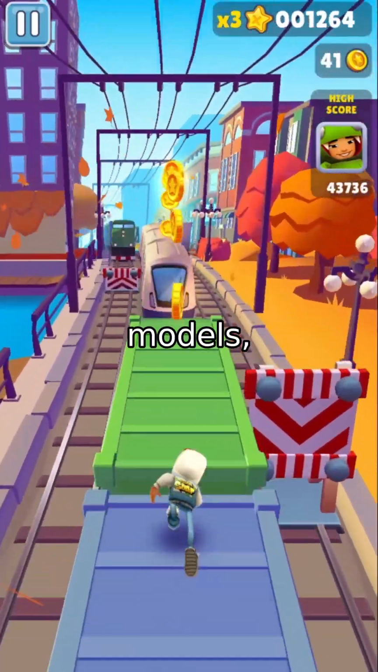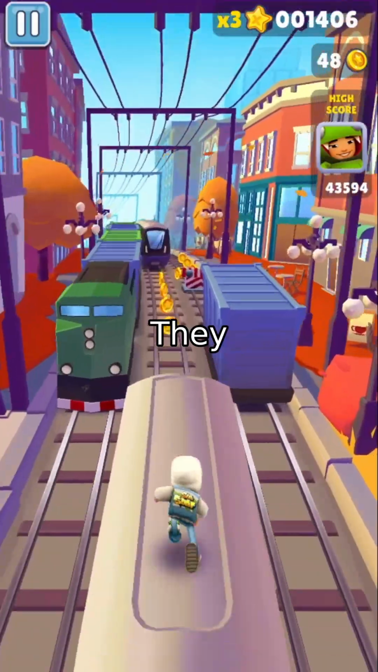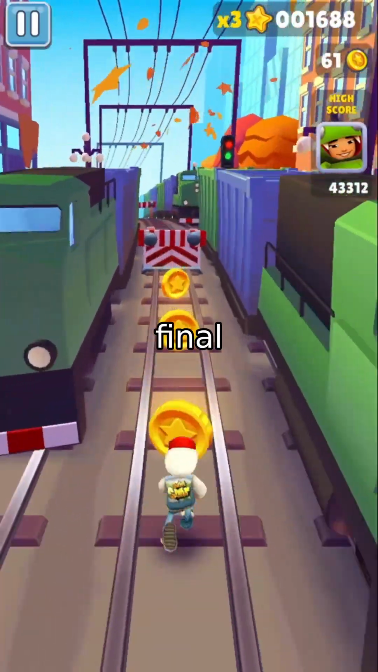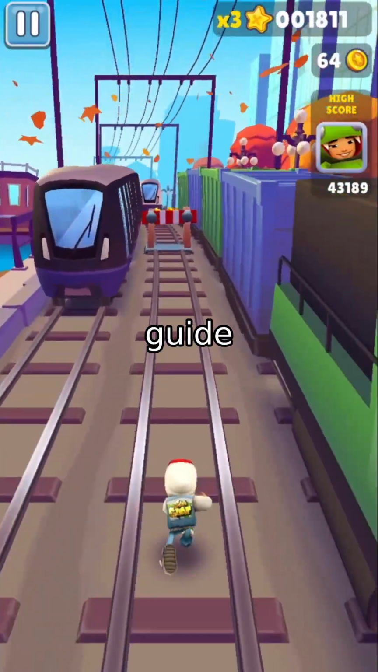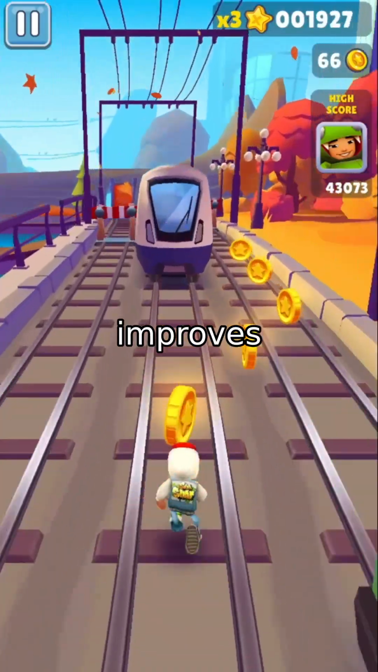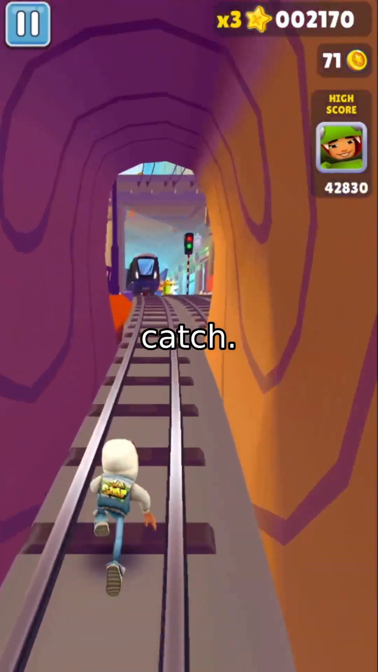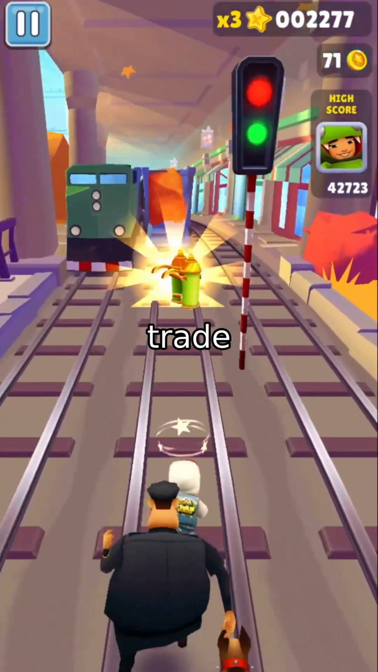This is where process reward models, or PRMs, come in. They provide token-level feedback during reasoning, rewarding correct intermediate steps, even if the final answer is still wrong. This helps guide the model toward better reasoning paths, improves training efficiency, and reduces the risk of reward hacking. But here's the catch. Most existing PRM methods come with serious trade-offs.